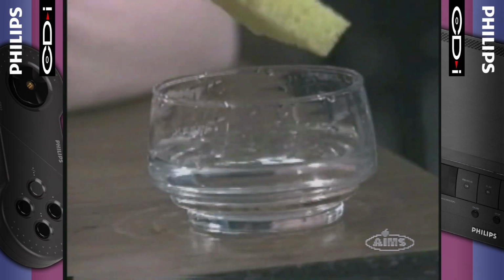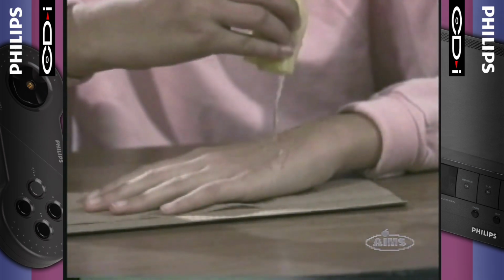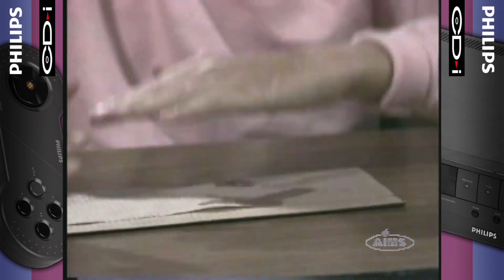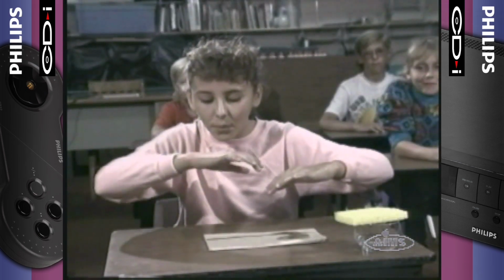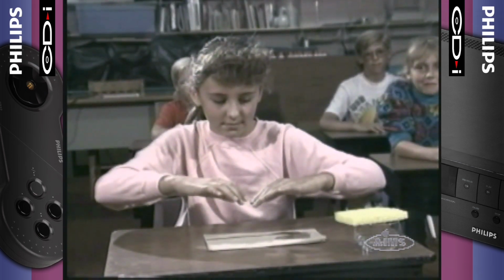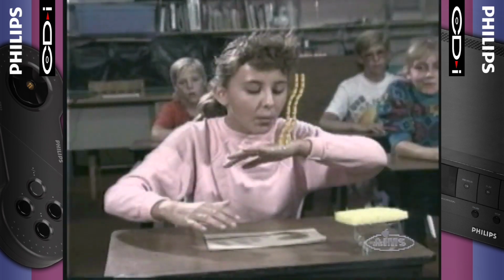Here's an experiment you can do later. Wet your hand like this. Blow on it. Blow on the other hand. Which hand feels cooler? The wet hand feels cooler because blowing evaporates the liquid into vapor. The vapor cools your hand by taking heat away from it.